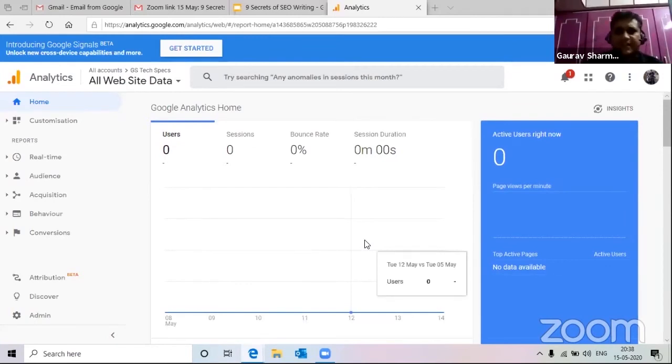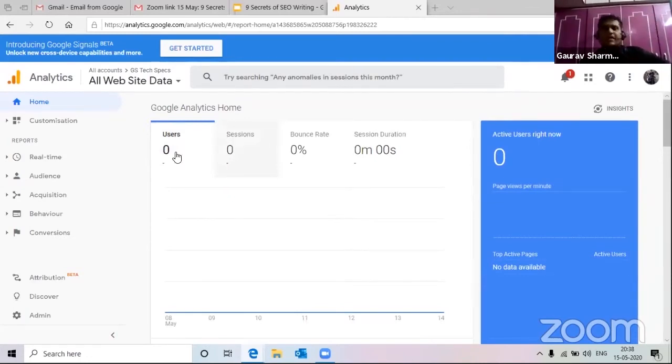So as per the date that I've selected, how many users accessed my website, and number of users who accessed my website, how many sessions were accessed. Now there's a difference between user and session. In case if one user visits the website multiple times, definitely it will be counted as one user only. Probably because the user visited the website 10 times, it will be counted as 10 sessions. And bounce rate is how much is the bounce rate. So in case if you identify your bounce rate is more than 50%, that means it is time to change something.